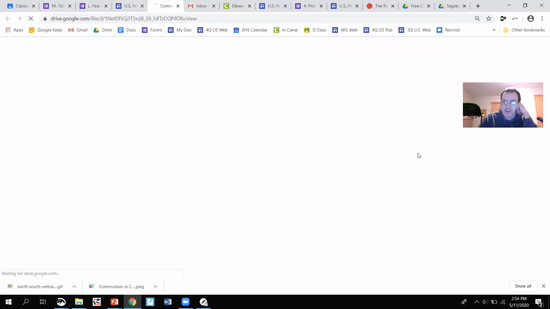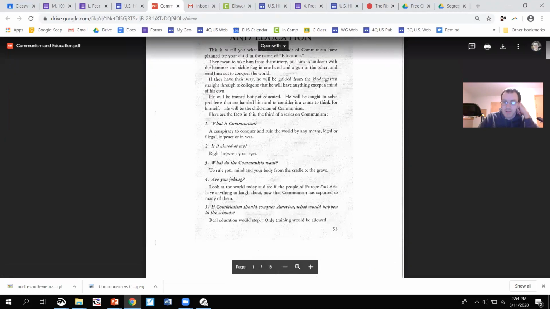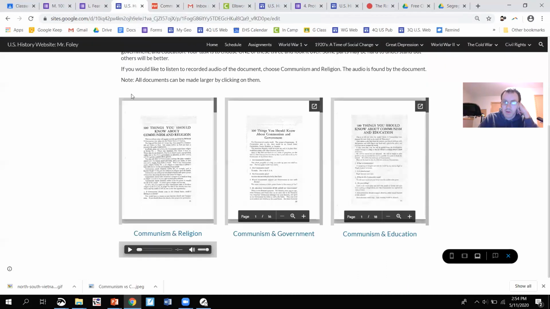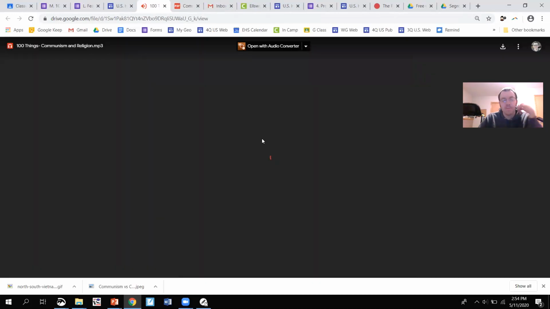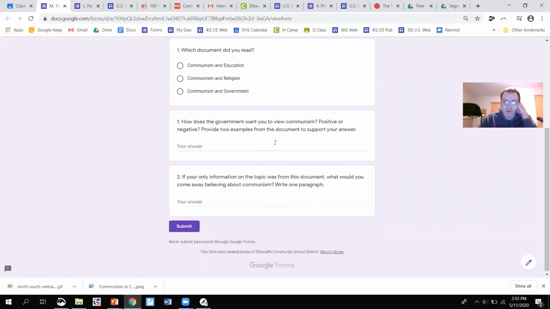When you do go in, though, I suggest that you skip around and pick what you want. Some of these are pretty easy to understand. Others are a little more difficult, so work with that. If you want to have it read to you with the audio, choose communism and religion. Sometimes when you click on it, it doesn't work right away. If not, open a new window and find 100 Things You Should Know About. It plays just fine. So you can choose any of these 3, and once you've done that, you can answer these 2 questions right here.